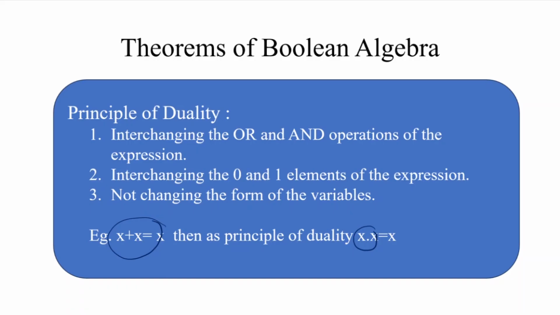If the variable in the original expression appears in unprimed form, then after duality that variable also appears in unprimed form, and if the variable appears in primed form in the original Boolean expression, then after applying the principle of duality, the variable is also present in the same primed form.